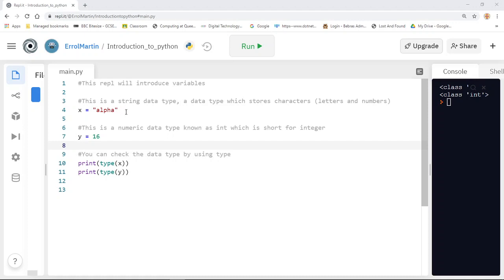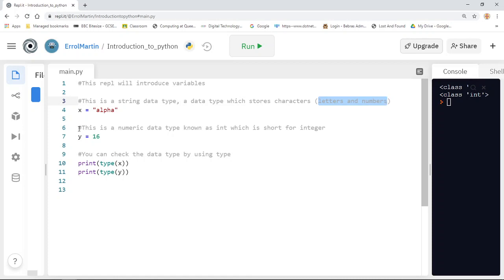In this first example I have created a variable x and I've set it equal to the word alpha. So this variable x will store the word alpha. Now in Python, if you put something in speech marks, then it will treat it as what's known as a string data type. A string data type stores characters, which can be both letters and numbers, or indeed any other character on a standard QWERTY keyboard.